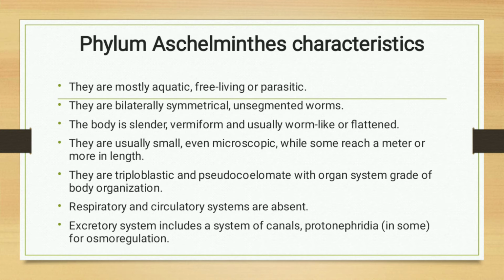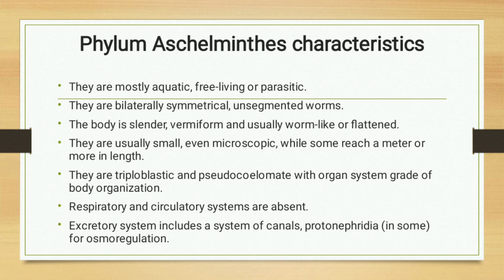Let us see the characteristics of phylum Aschelminthes. These are mostly aquatic, free living or parasitic. They are bilaterally symmetrical, unsegmented worms. The body is slender, vermiform, usually worm-like or flattened.